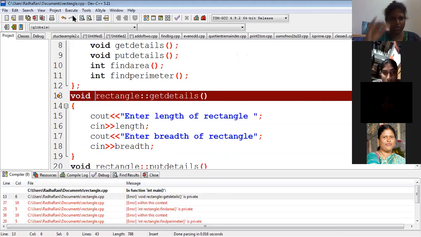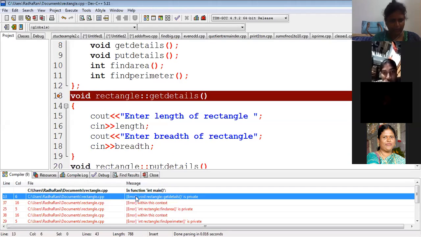Here also, anything wrong? What is meant by compile? Compilation means it will check for the syntax errors. That is only what it is doing now. Whatever the syntax errors are, it is showing.